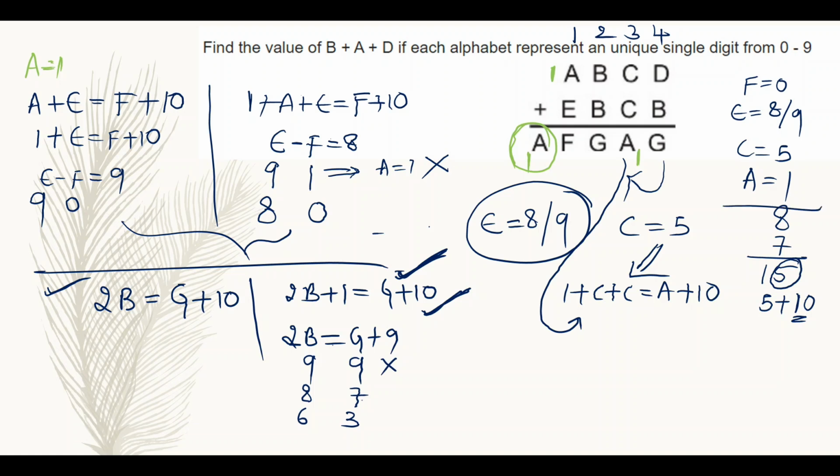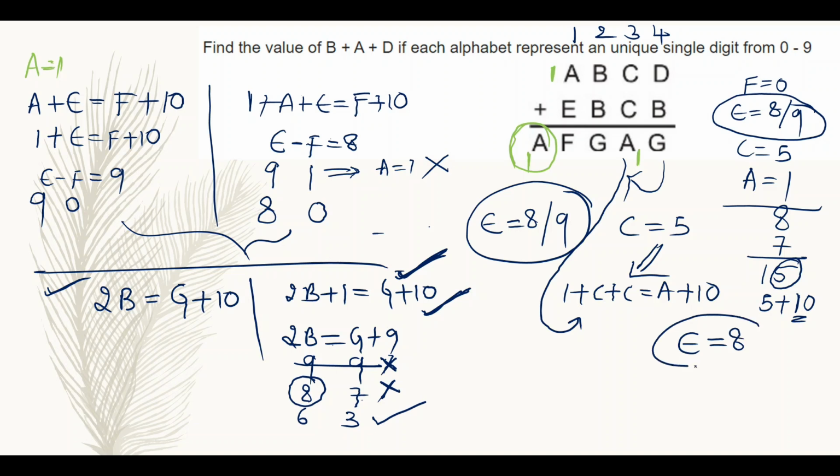So G will not be possible to get 1 because already I got A value as 1. So I am not supposed to take B value as 9 and G value as 1 again. We are not supposed to take B value as 9 and G value as 9. And we are not supposed to take B value as 8. Why? Because here we can confirm E value as 8. Earlier we had a doubt whether E value will be 8 or 9.